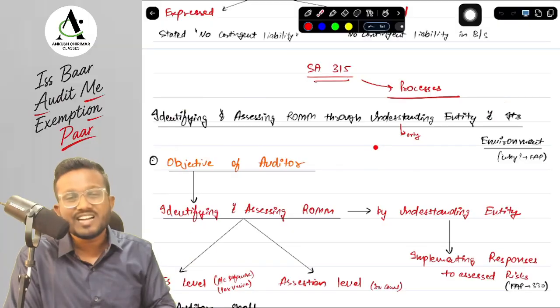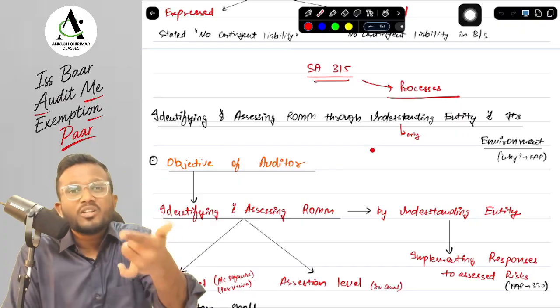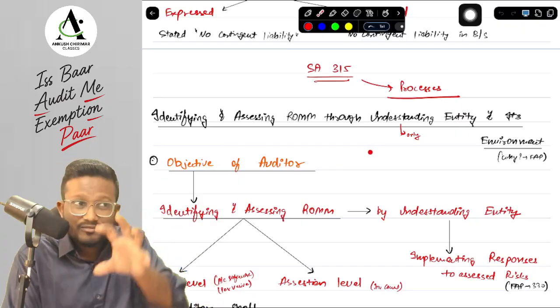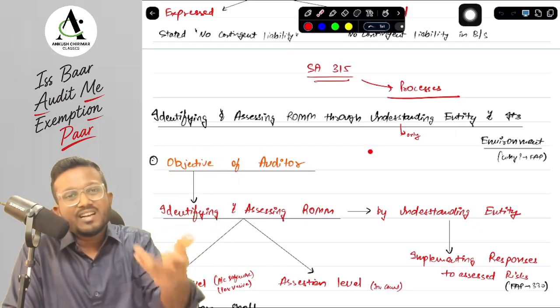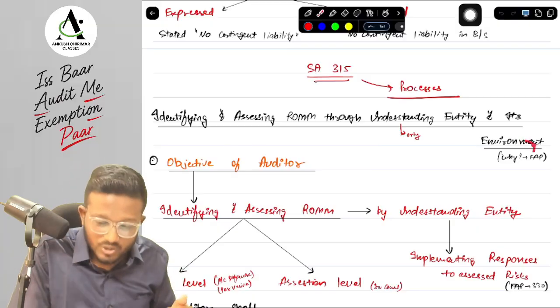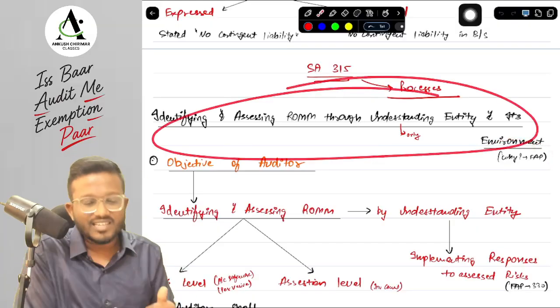Now, why this particular standard? Why are we assessing the risk of material misstatements, sir? So that we can perform further audit procedures and respond to those risks. If there is more risk, then we will perform more procedures. If there is less risk, then we will perform fewer procedures. To do further audit procedures, we are doing risk assessment procedures.